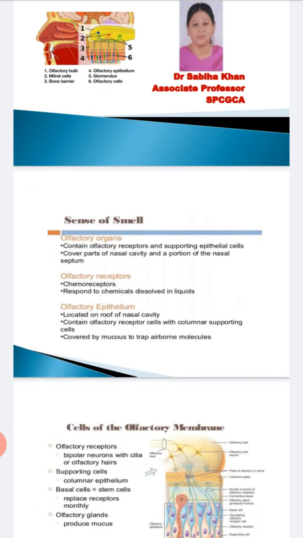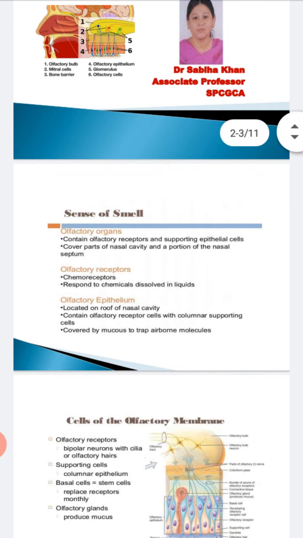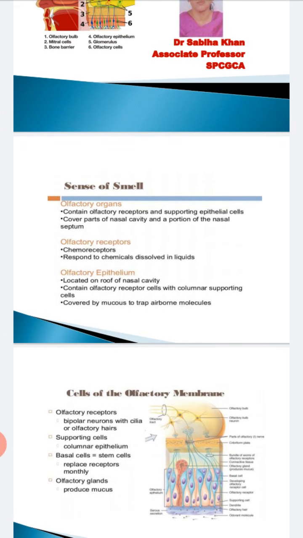The olfactory organs are the olfactory receptors, and both the olfactory and gustatory receptors are chemoreceptors, so they respond to chemicals which are dissolved in liquid. Now, where is the olfactory epithelium located? On the roof of the nasal cavity, there is an epithelium called the olfactory epithelium. It contains the receptor cells with columnar supportive cells and mucus. These are the whole constituents of the olfactory organ.